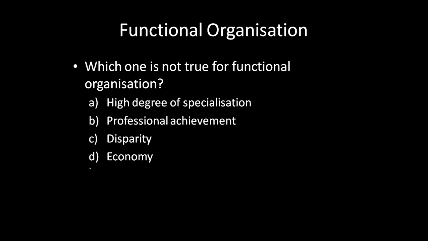Which one is not true for functional organization? Which thing is not correct for functional organization? Option A, high degree of specialization. Of course, we have seen in the previous discussion, in the previous question, that the functions are divided and people are performing that function over and over again. So what we have is a high degree of specialization. Functional organization achieves specialization. Okay, so of course this is true for functional organization.